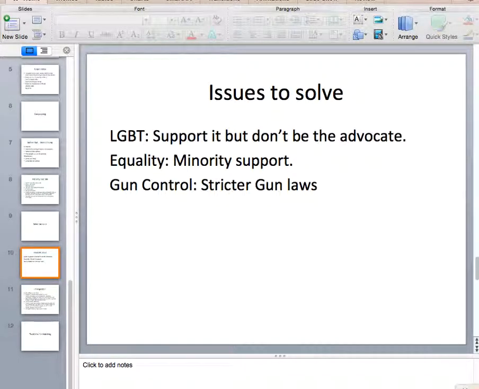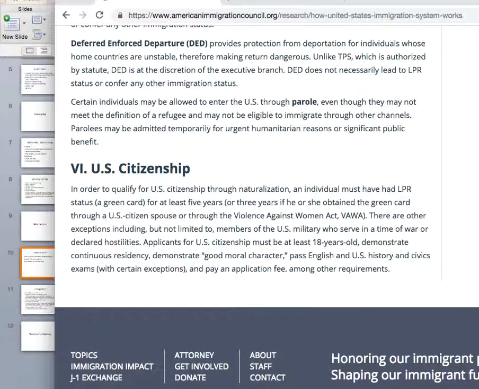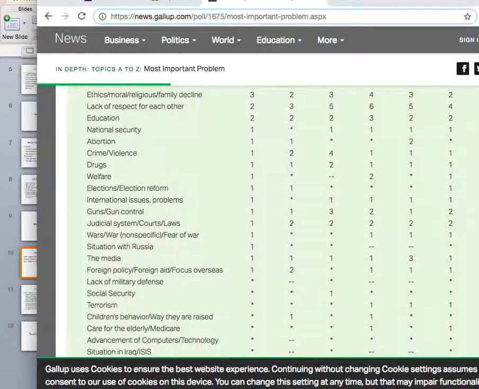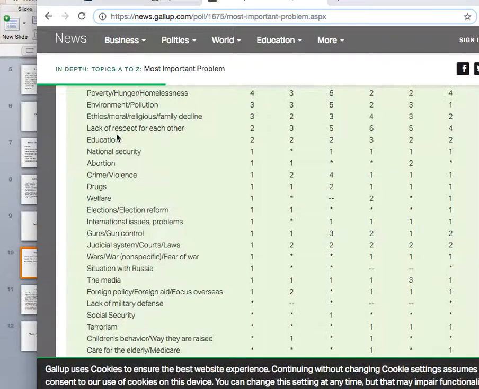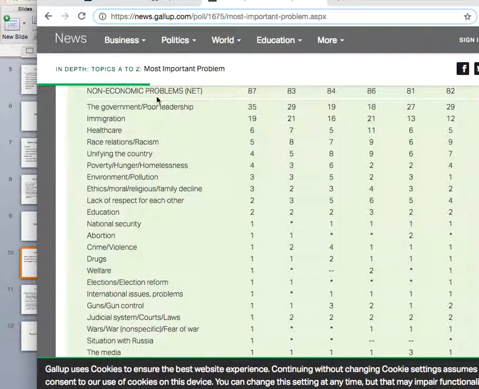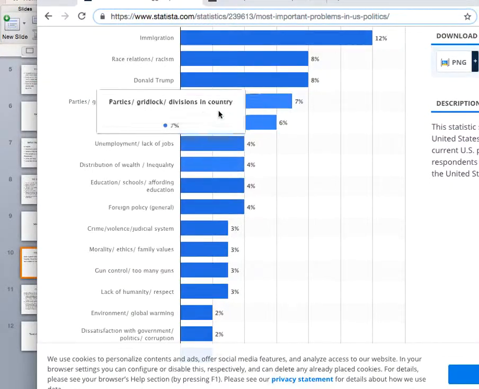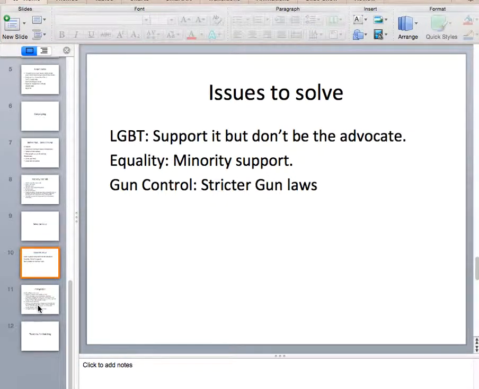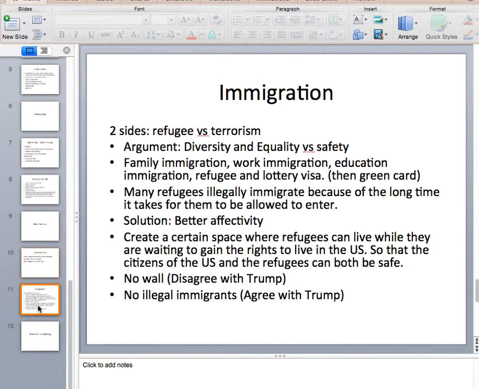Now, this is gotten from sources like these that show the most important problems in the United States. As you can see, education, poverty, healthcare, government, immigration, such and such. The same here. We just chose specific ones to pick. And immigration, what people think is the biggest issue.